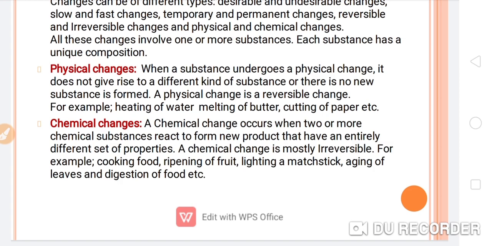For example, cooking of food, ripening of fruit, lighting a matchstick, aging of leaves, and digestion of food. So here we are getting a totally new substance from the previous one. So this is an irreversible change. We can't reverse it. This is the reason behind it. All these changes we can consider as chemical changes.